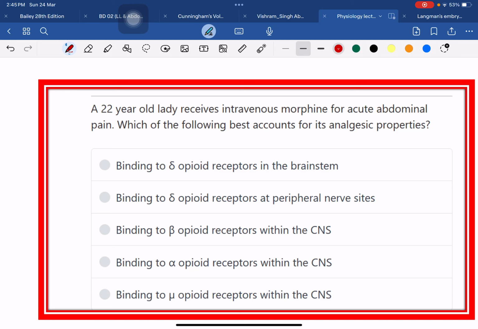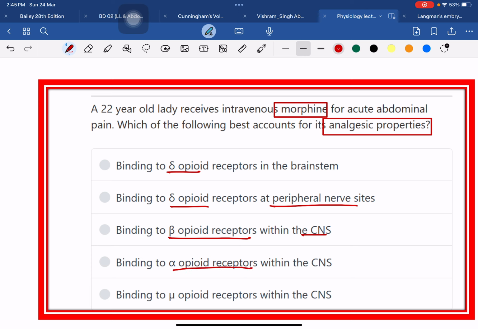A 22 years old lady receives intravenous morphine for acute abdominal pain. Which is the pathway that it acts as an analgesic? Substances binding with mu receptor, delta receptor in the brainstem, binding of the delta receptor in the peripheral nervous system, binding of the beta opioid receptor within the CNS, binding with the alpha opioid receptor within the CNS, binding with the mu opioid receptor within the CNS.